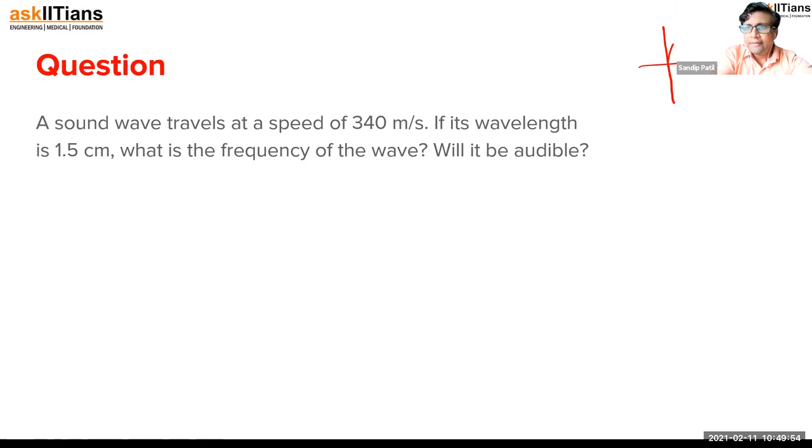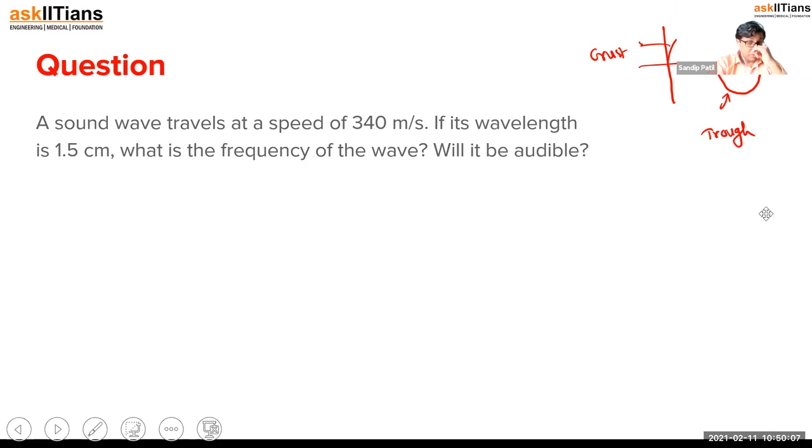So the wavelength means the distance between crest to crest. This is crest, right? And what is this? This is trough. Now, even though we know that this is a transverse wave, and a longitudinal wave is made up of compressions and rarefactions, just assume that our wave would look something like that, because it is easier to show where the wavelength is.